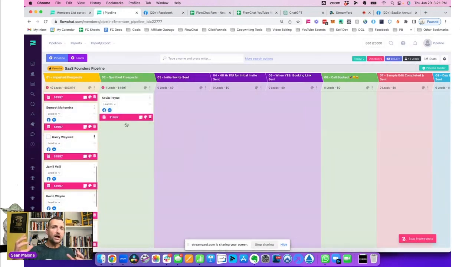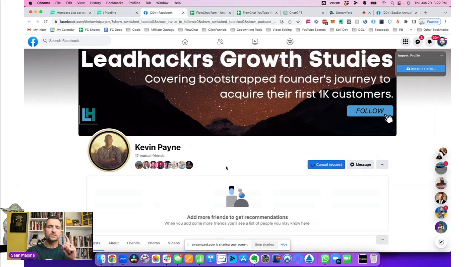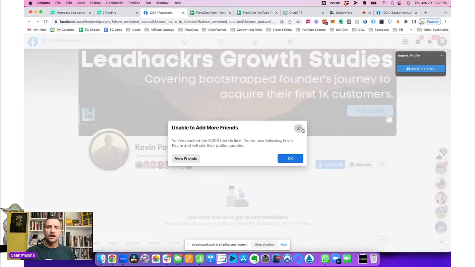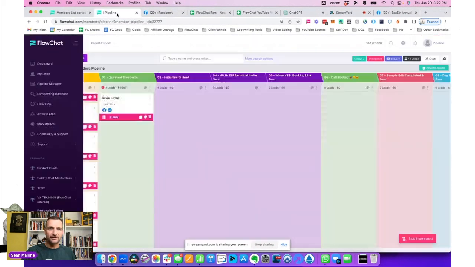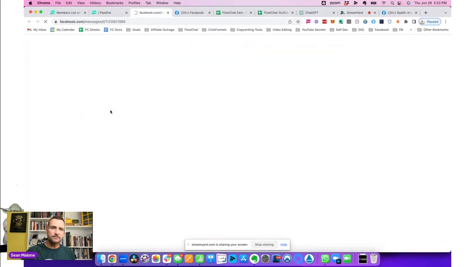Now I get this awesome advantage. If you don't have a system that already manages this, what I've done here is I've already pre-qualified Kevin. And the next two things that I'm going to do is go back to his profile and hit the friend button. So I hit the friend. That's one touch point. Obviously I hit the 5,000 limit, but I come back here, and now I'm going to hit the messaging button.